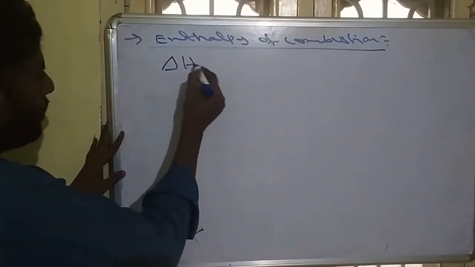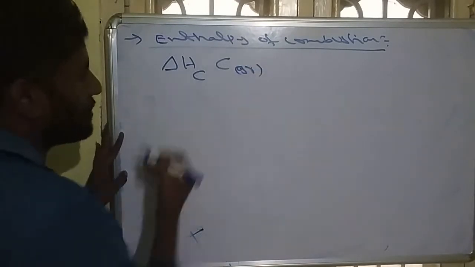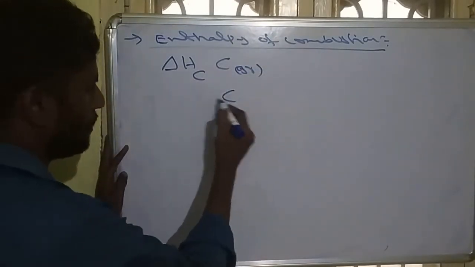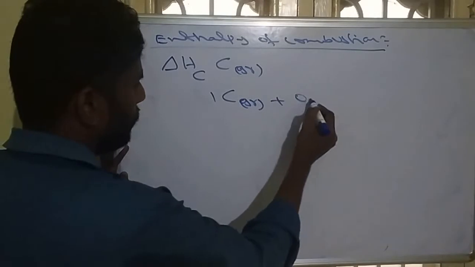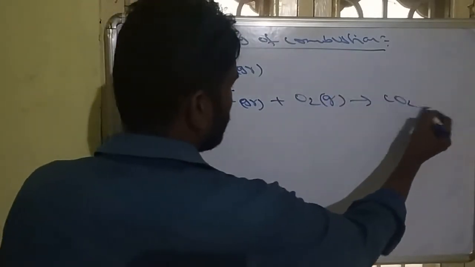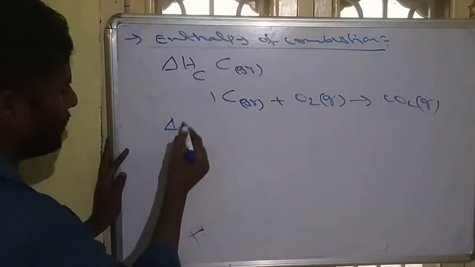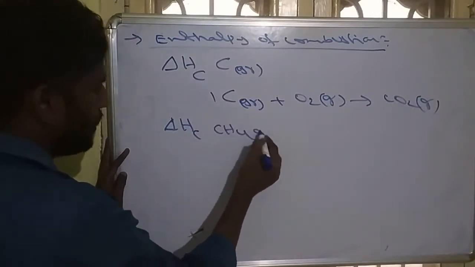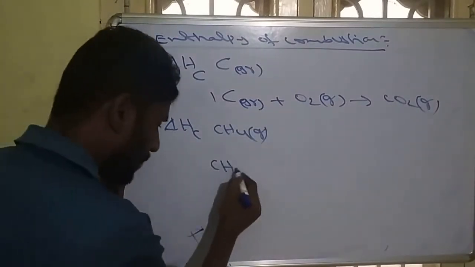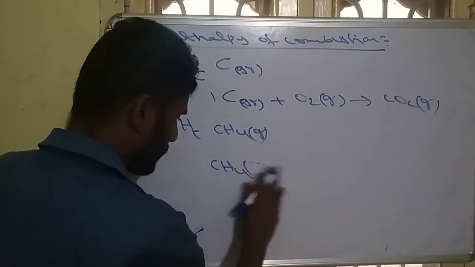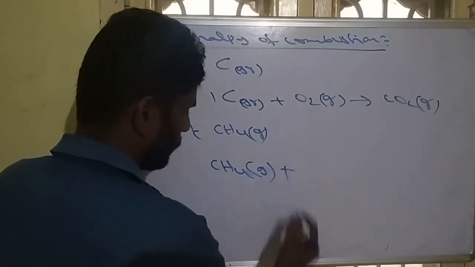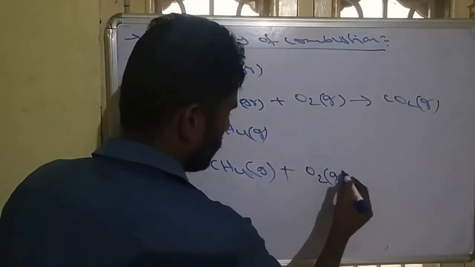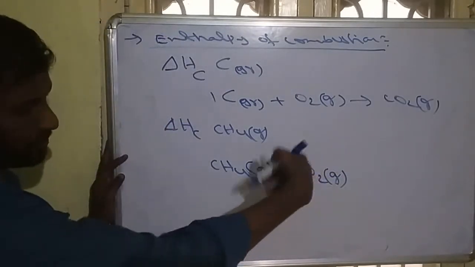Suppose the enthalpy of combustion of carbon graphite is given. What is the reaction? 1 mole of carbon graphite with excess oxygen produces CO2. Same like if the enthalpy of combustion of methane is given, that means we are combusting methane in the presence of oxygen. So how many oxygens do we have to take? We just have to balance.